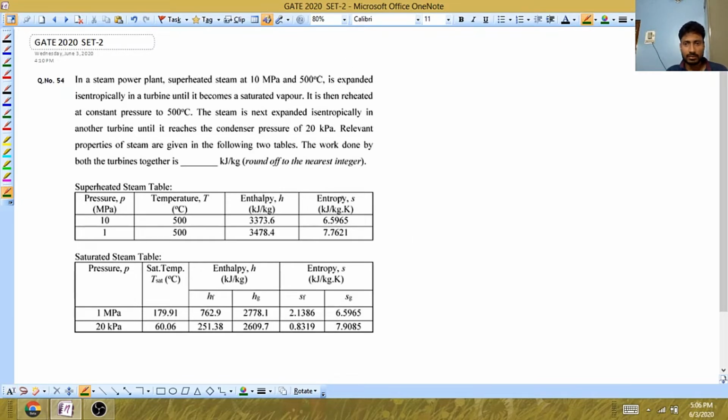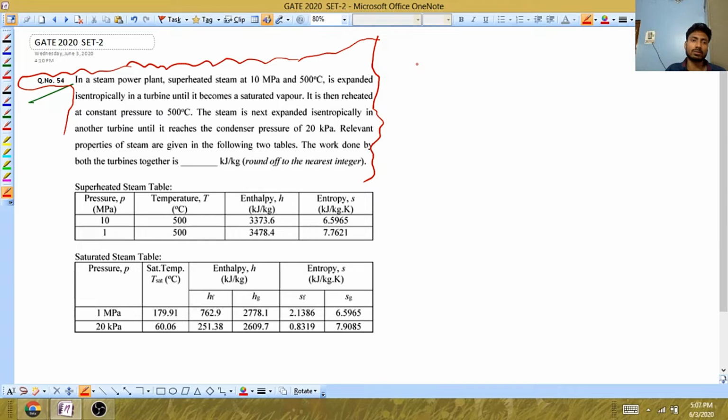See, this problem number 54 looks quite big, but actually this is a very easy problem if you have studied carefully in your BTech or BE, because this problem they just wanted to know how well you can check the values from the steam table. So let me draw the diagram first.